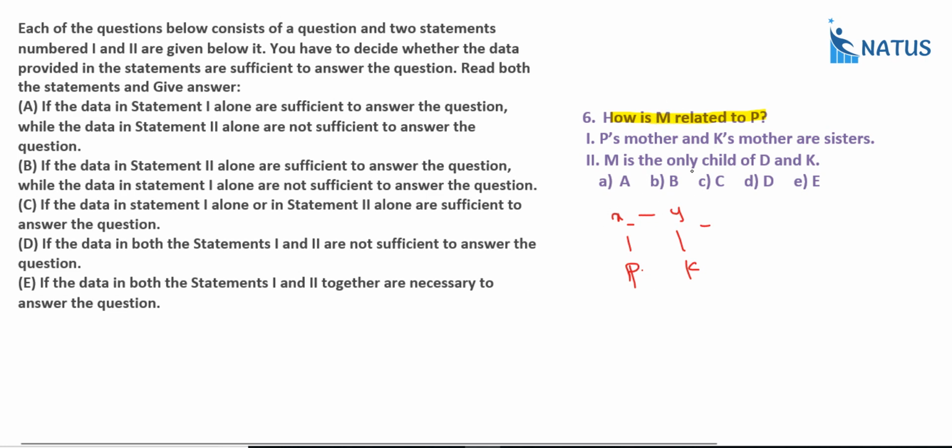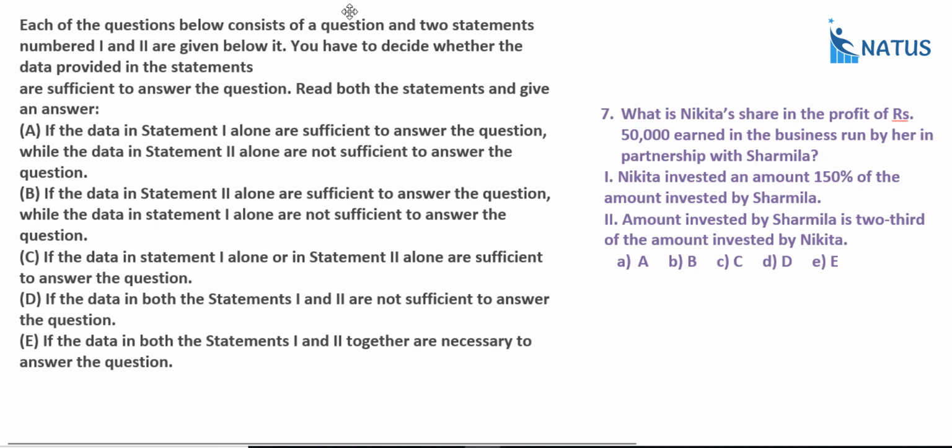Leave it. M is the only child of D and K. Here D and K have M as the only child. What we require? How is M related to P? Is there any relation between P and M? Even with the first statement and second statement, we can't get the answer, right? So what is the answer? Both statements 1 and 2 are not sufficient to answer the question. So option D is the required answer. Next one.